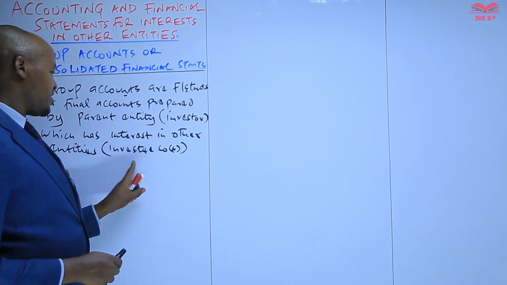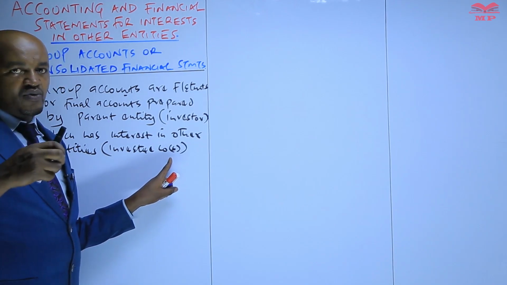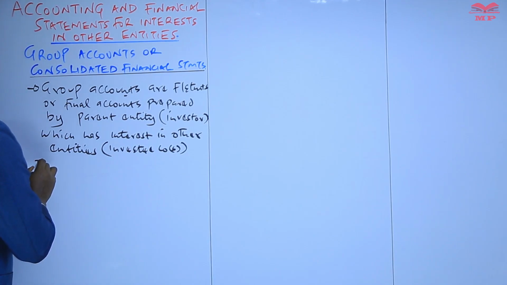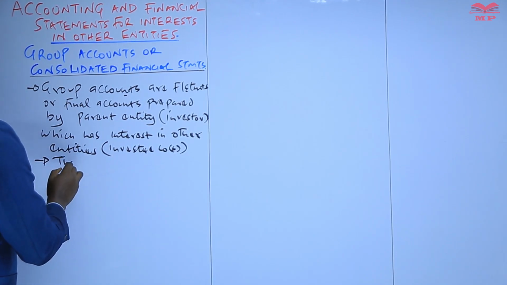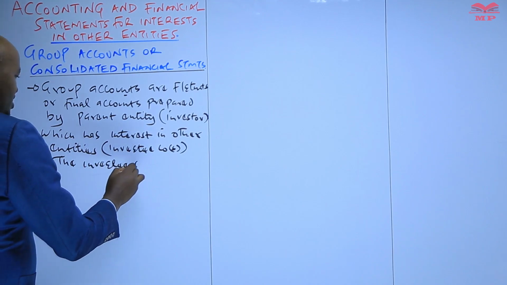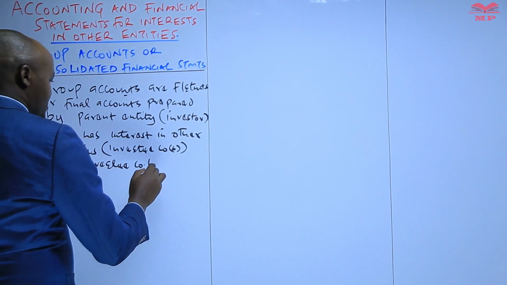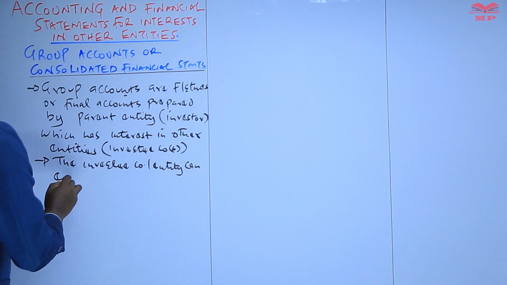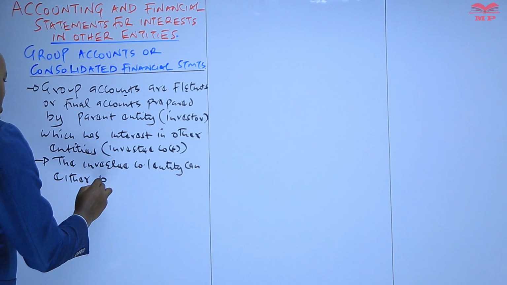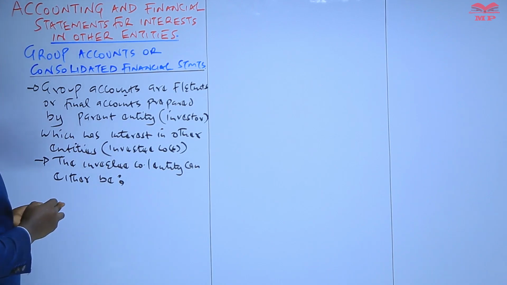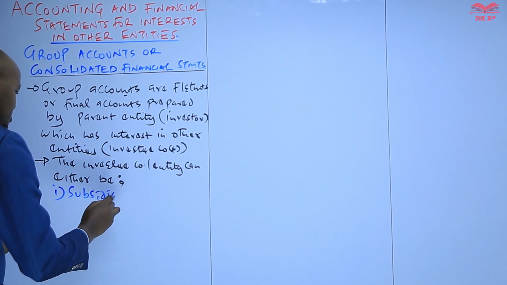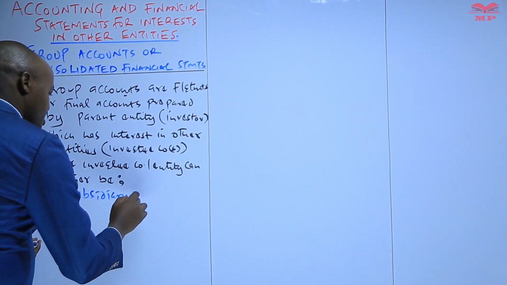Now, when we talk about the investee companies here, we have various types, and maybe you can just mention them. We can say the investee company, or entity, can be, number one, a subsidiary company.